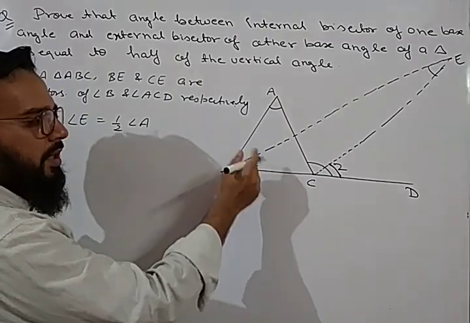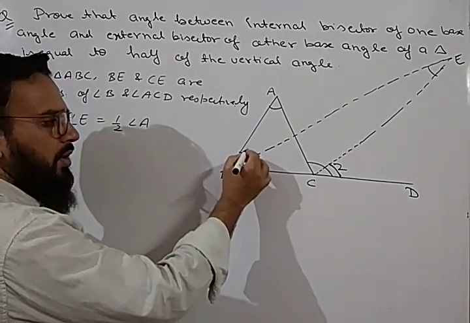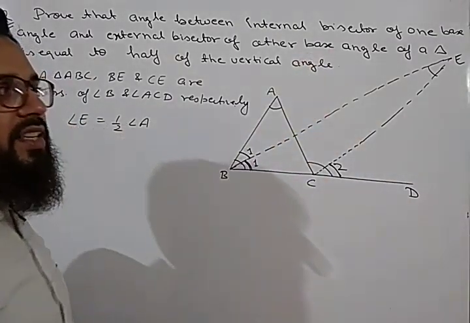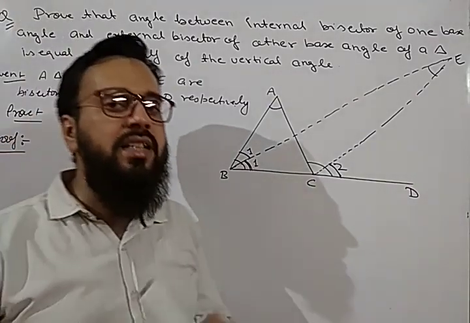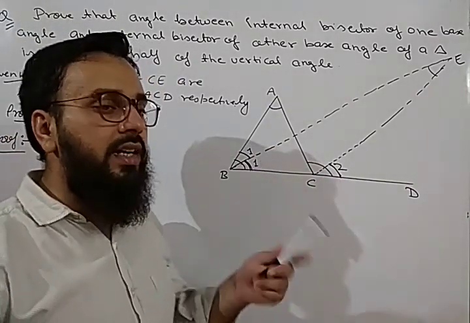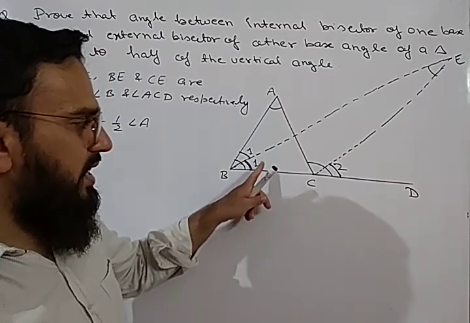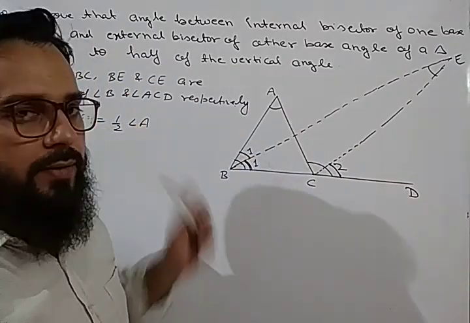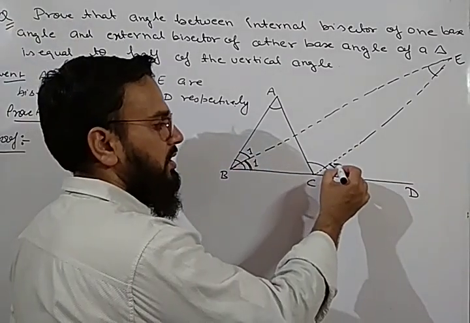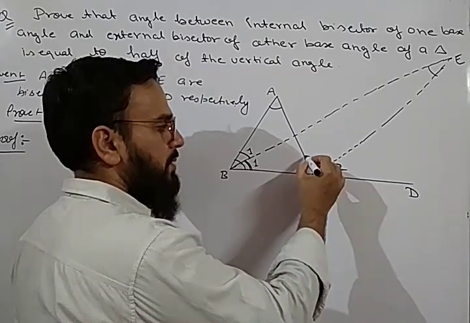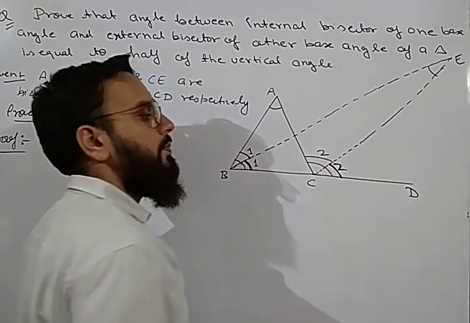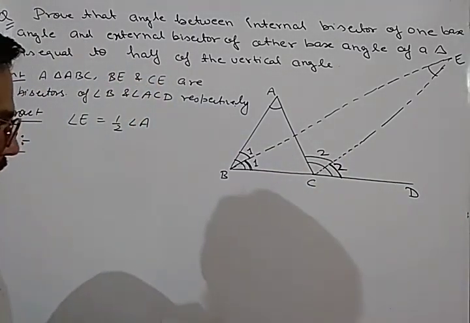So if this angle is 1, this angle will also be 1, because BE is the bisector of angle B, and what does a bisector do? A bisector divides the angle into two equal parts. So if this angle is 1, this will also be 1. Similarly, if we consider this angle as 2, this part of the angle will also be 2. Okay, so now let us start.